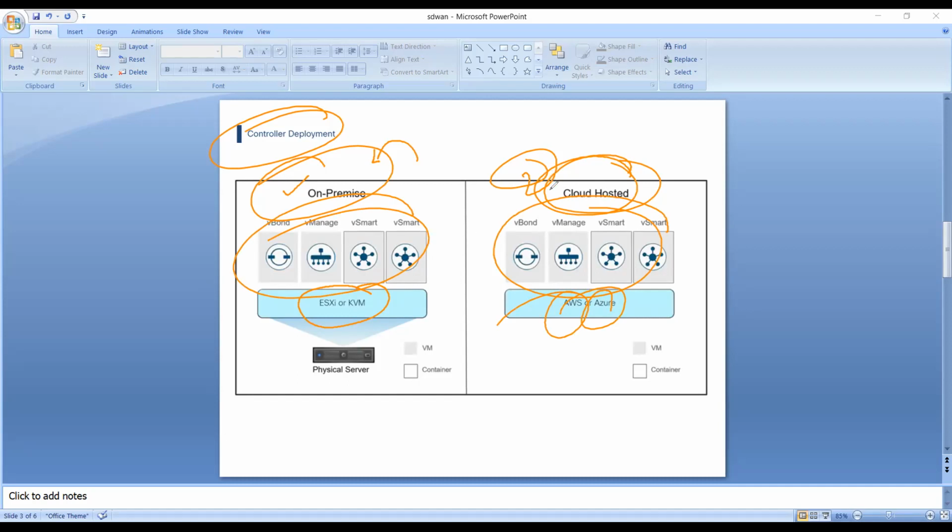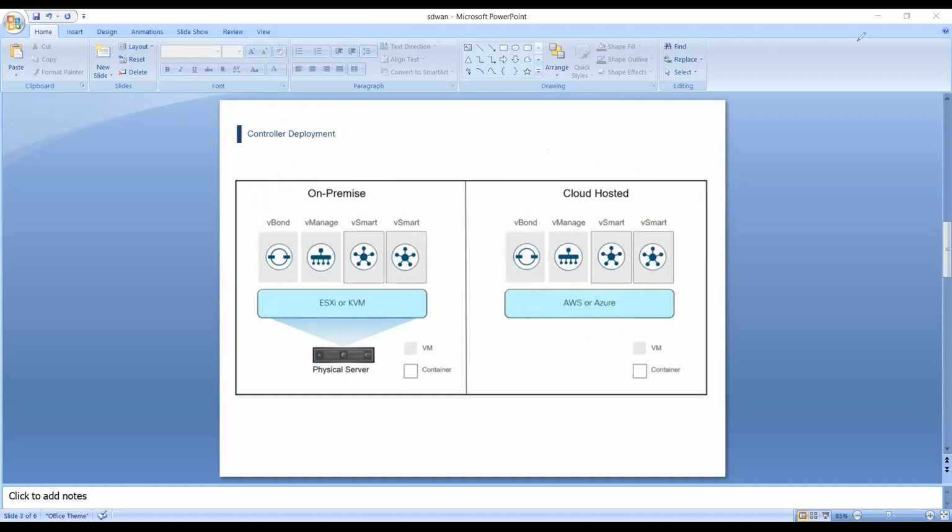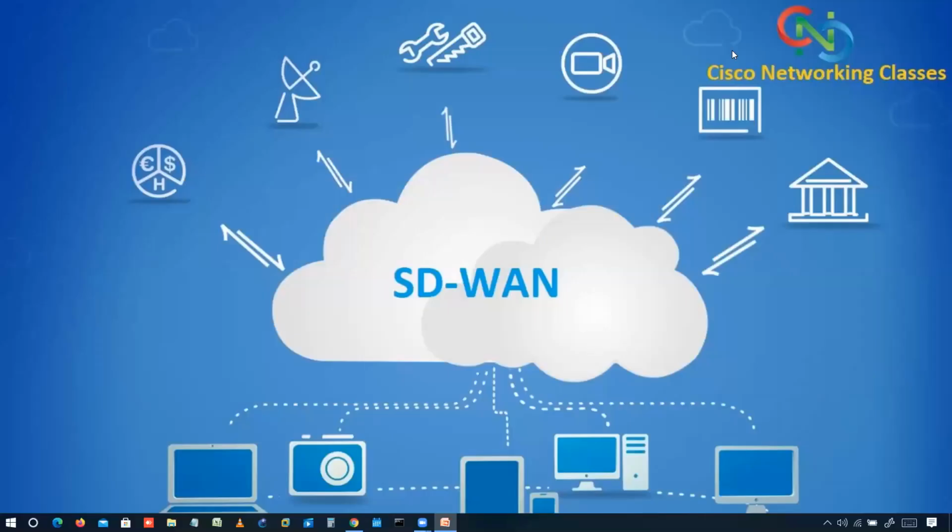Now, let's talk about the individual vBond, that is basically your orchestration plane. In the vBond, first of all, we have two things.